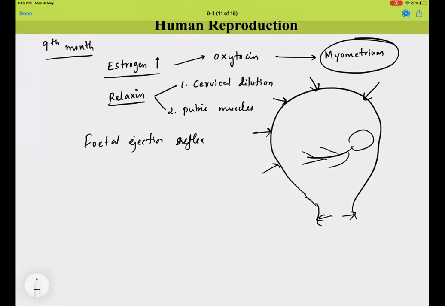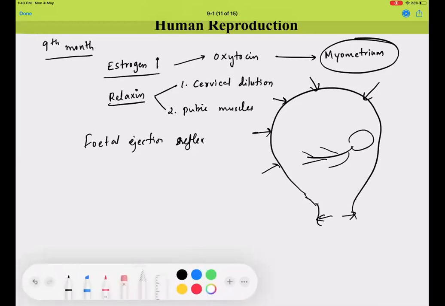So once the fetal ejection reflex begins, then other events take place where the oxytocin levels further increase in the body, and the uterine muscle contraction increases, and then there is expulsion of the baby out of the uterus. And that's what parturition is all about.